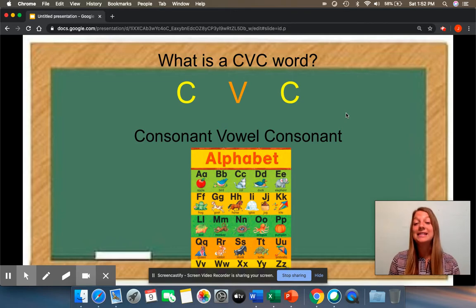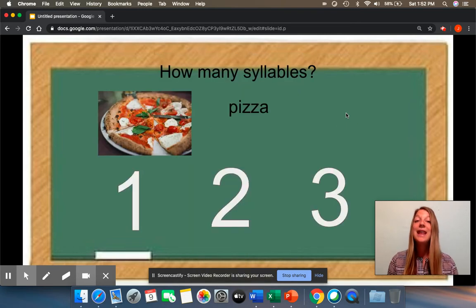When you're looking at a CVC word, the vowel is always squished in between 2 different consonants. It's kind of like a meat sandwich. So you have the 2 consonants, which is the 2 sides of the bread of a sandwich, and then the meat stands as the vowel in a sandwich. So the bread is pushing up against the meat, just like the consonants are pressing up against the vowel in a CVC word.